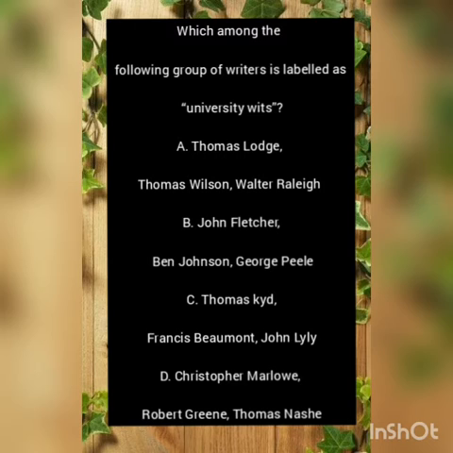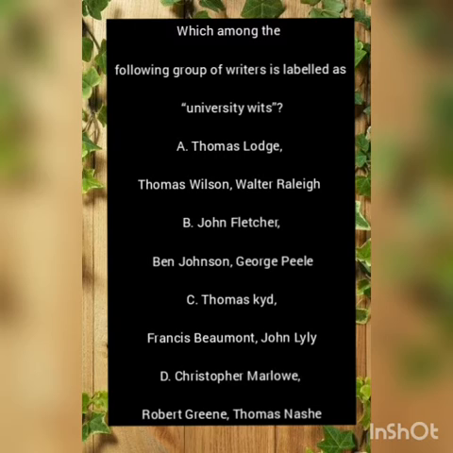The 7th one, Thomas Kidd, who is also sometimes included in the group, is not believed to have studied at the university, yet he is sometimes included in the group of university wits. So the correct option from all these 4 options is the 4th option, that is Christopher Marlowe, Robert Greene, and Thomas Nash. Now let me look at the other options as well.